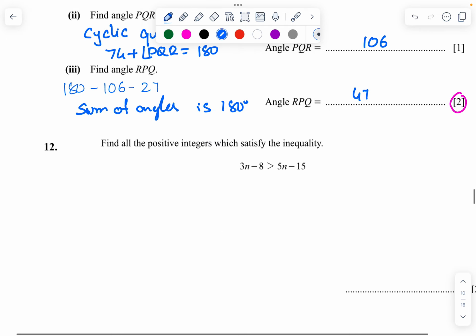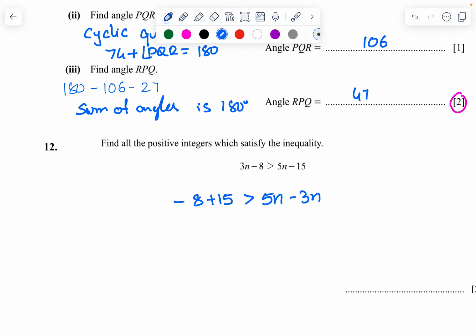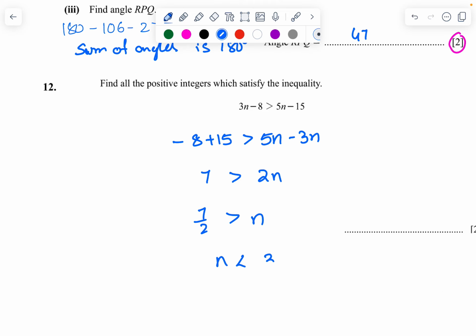Find the positive integers which satisfy this inequality. So 3n minus 5n. Instead of doing that, what do I do? Negative 8 plus 15. Move 15 to this side. 5n minus 3n. So 7 is greater than 2n. So 7 by 2 is greater than n. So n is less than 3.5.